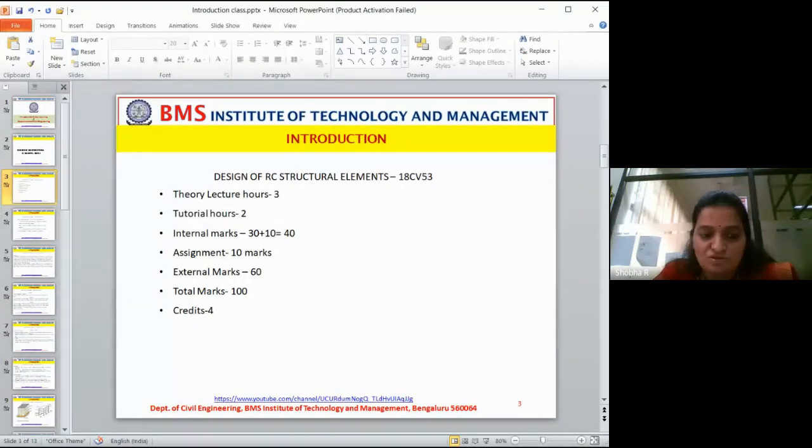Okay. So now, internal marks is 30 plus 10. 30 will be your internals and 10 is your assignment. External marks will be 60 marks and total marks is 100. It carries 4 credits. Okay, this is the weightage given to the subject.